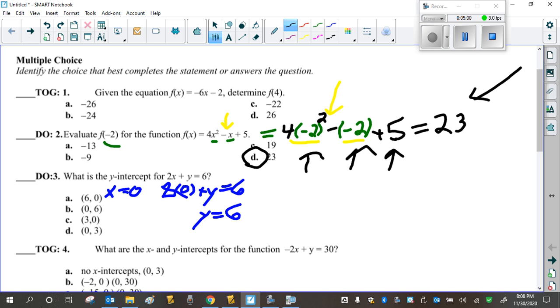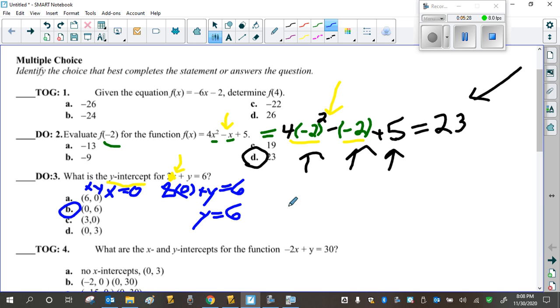Similarly, number 3, you have a y-intercept. So x equals 0 anytime you have a y-intercept. So wherever you see x, you replace it with 0. Or you could just get rid of that whole x term. You get y equals 6. Is that A or is that B? And yes, y is the second part. It always goes x first, y second in alphabetical order.